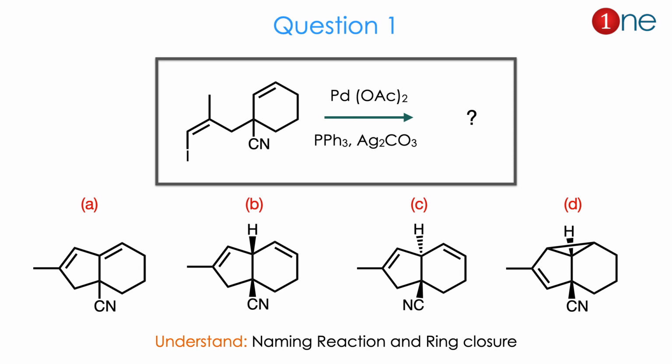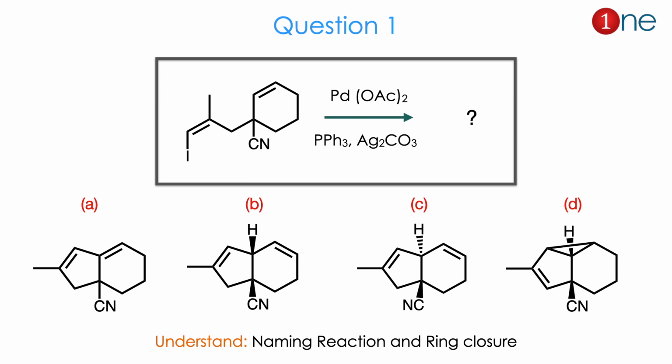Let us see question number 1. The starting material is an alkane system with a long side chain. Many functional groups are there: cyanide, alkene and iodide. The reagents are palladium acetate, phosphine and silver carbonate. Here 4 products are given. The 4 products differ in the position of the double bond, and cyclization occurs.